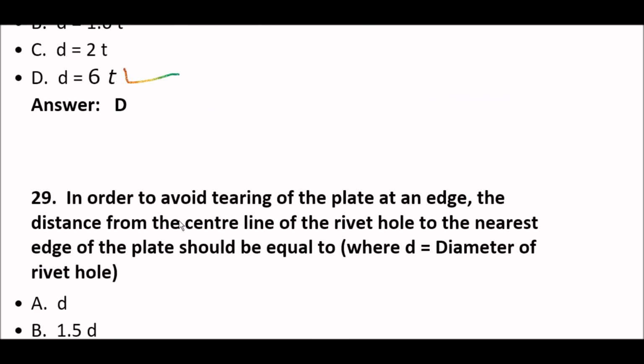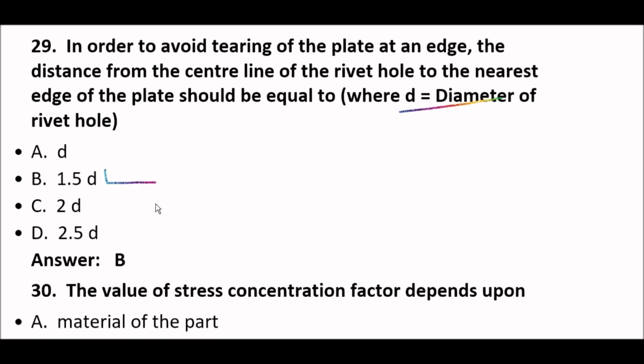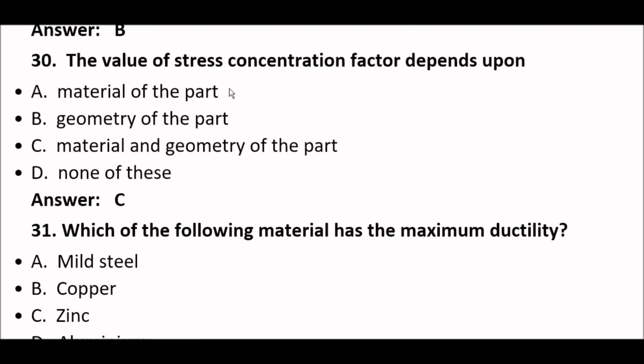Next, in order to avoid tearing of the plate at an edge, the distance from the center line of the rivet hole to the nearest edge of the plate should be equal to, where D is the diameter of the rivet hole. So the right answer is option B, 1.5 diameter. Next, the value of stress concentration factor depends on the material and geometry of the part.